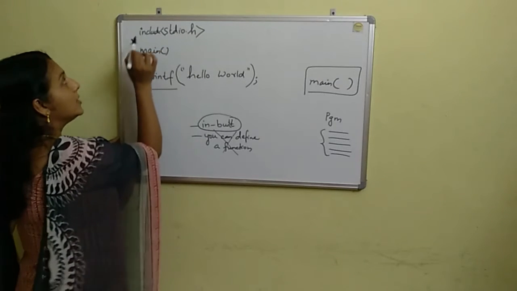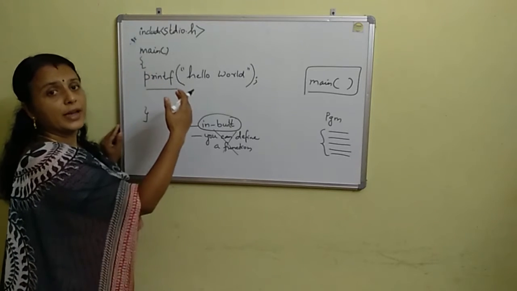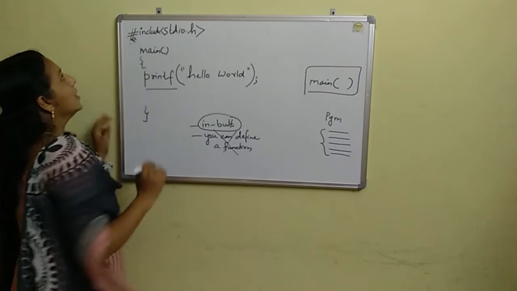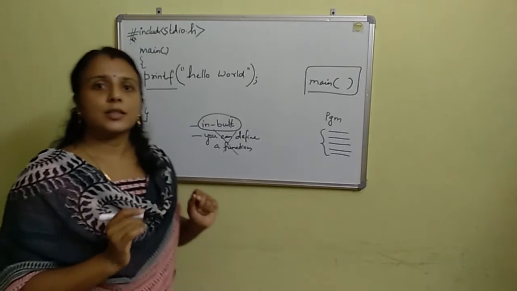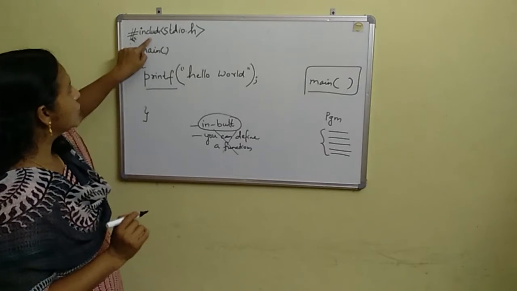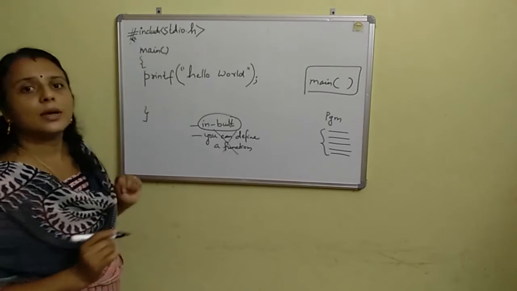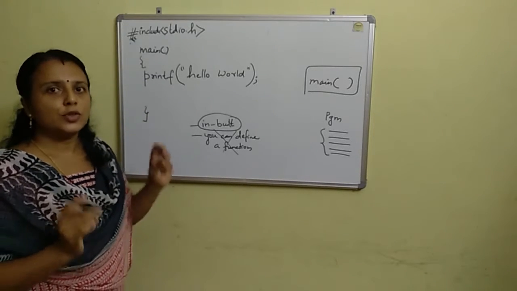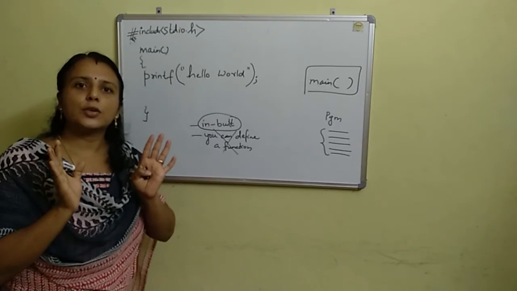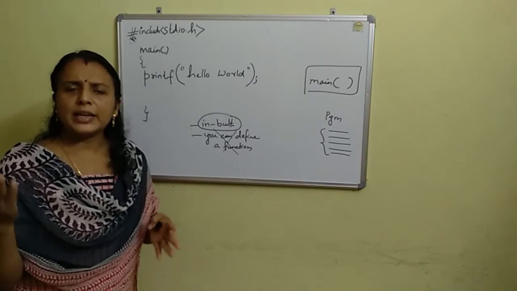Since this is a preprocessor directive and a predefined file, it should be prefixed with the hash symbol. This has to be executed first, and only then can you execute the printf function. So first you take the file prior to the execution, then you include the function. That is the way, normally, in any case.